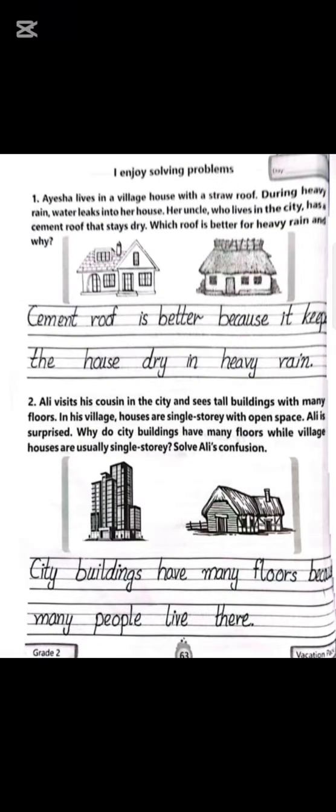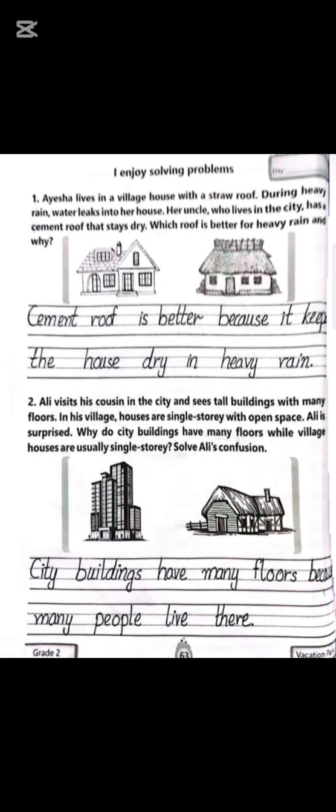Aisha lives in a village house with a straw roof. During heavy rain, water leaks into her house. Her uncle, who lives in the city, has a cement roof that stayed dry. Which roof is better for heavy rain and why? Cement roof is better because it keeps the house dry in heavy rain.